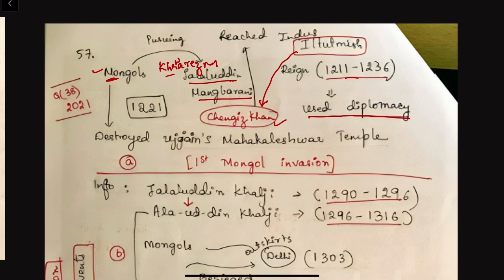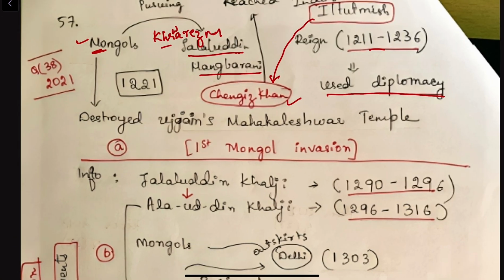In this journey, Genghis Khan reached till Indus. But once Iltutmish used this diplomacy, he just returned from the Indus without attacking Delhi. But in this first Mongol invasion, there was some harm which was caused to India. For example, Ujjain's Mahabaleshwar temple was destroyed by Mongols in their pursuit of the Khwarezm prince, that is Jalaluddin Mangbarni.